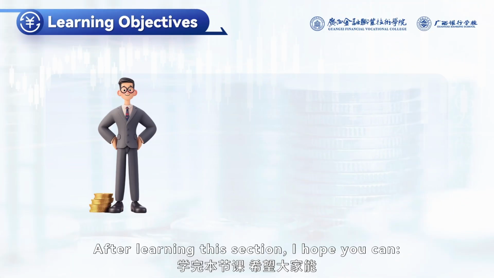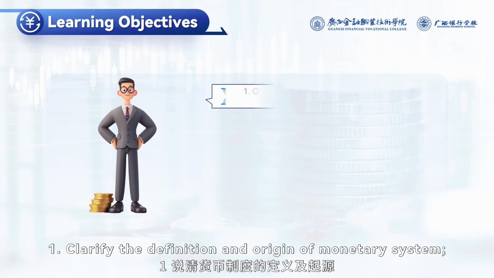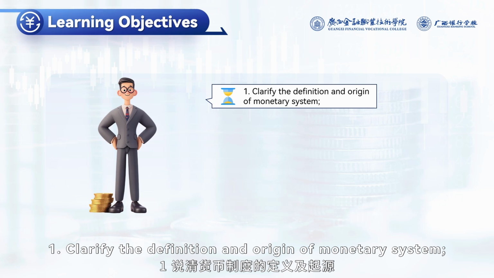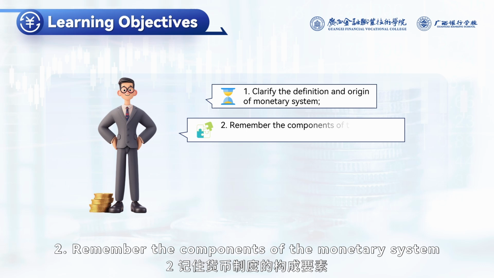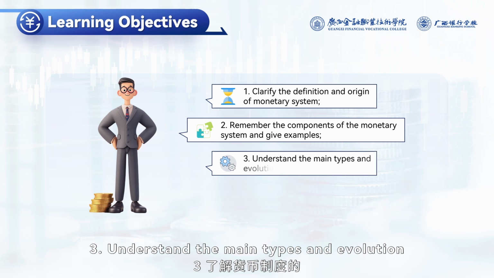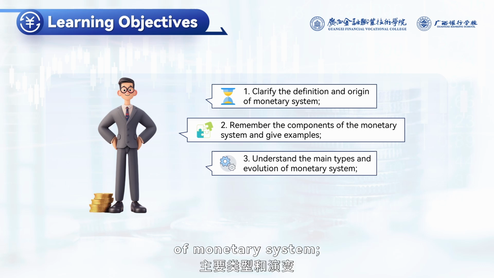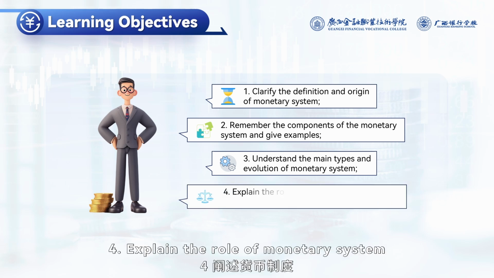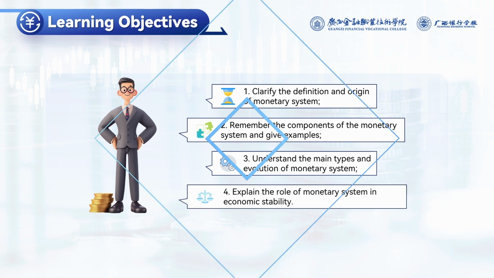After learning this section, I hope you can 1. Clarify the definition and origin of monetary system. 2. Remember the components of the monetary system and give examples. 3. Understand the main types and evolution of monetary system. 4. Explain the role of monetary system in economic stability.